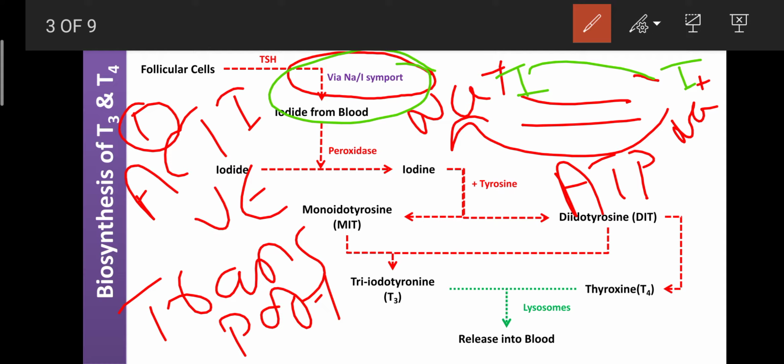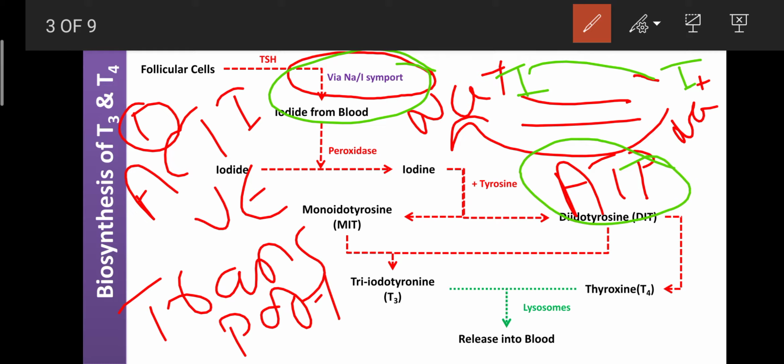So here the iodide is entrapped by a follicular cell. It enters through certain types of channels. Those channels are known as sodium iodide channels, or the mechanism is known as the sodium iodide symport, and it is an active transport process. It means the movement of iodide occurs from lower concentration to higher concentration by utilization of energy, that is ATP.